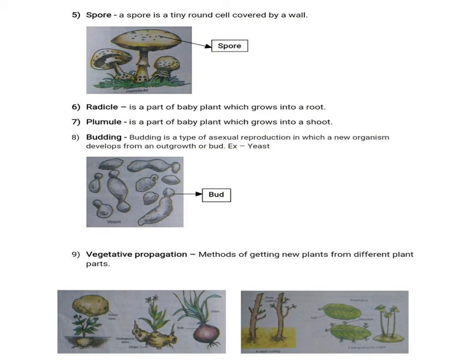Next keyword is vegetative propagation. Methods of getting new plants from different plant parts, that is known as vegetative propagation.